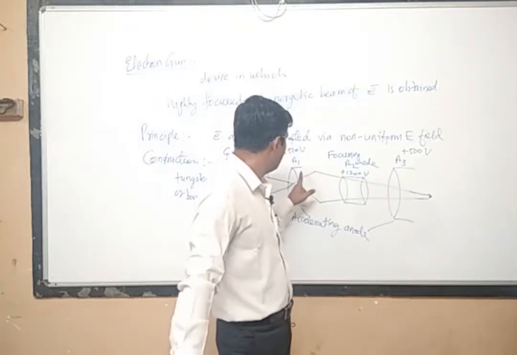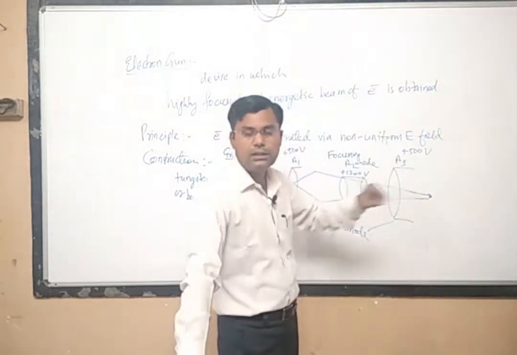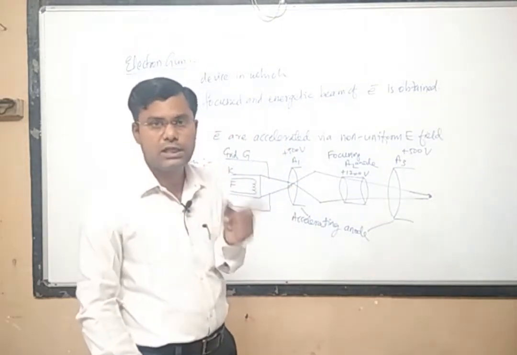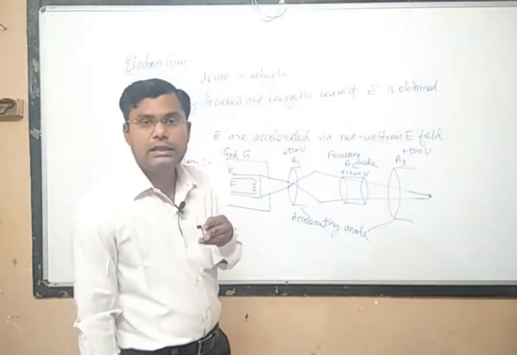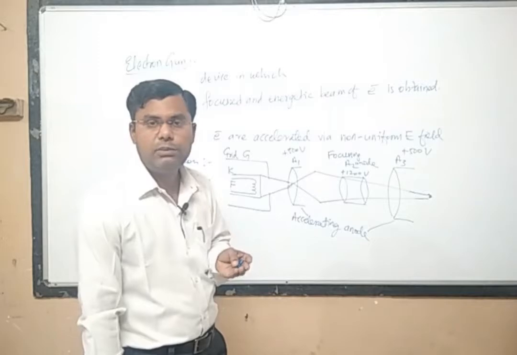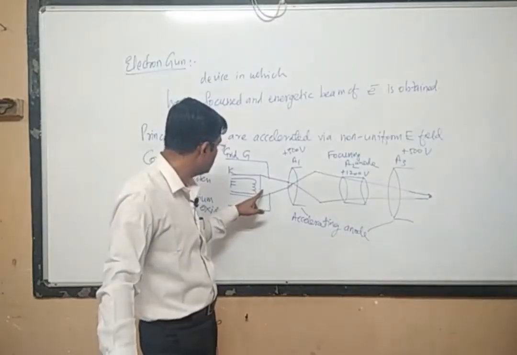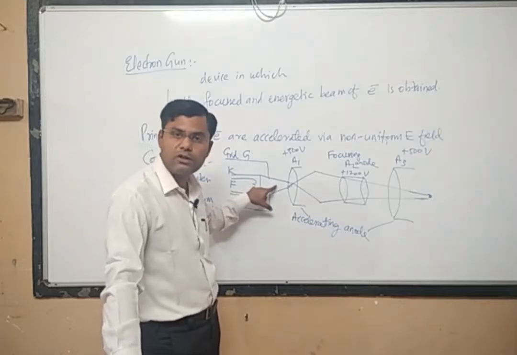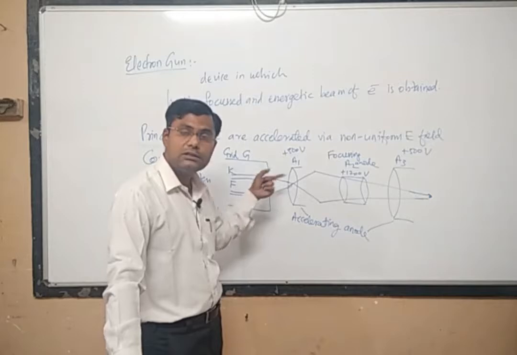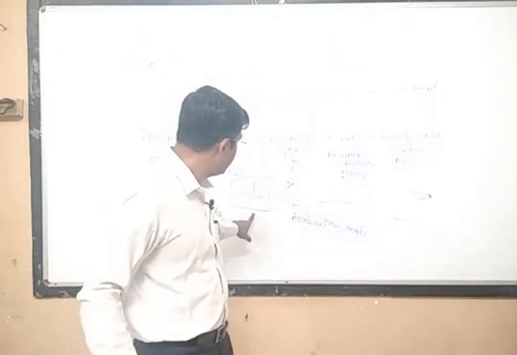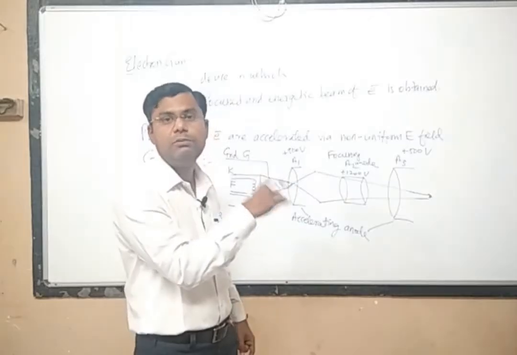If you change the voltages across accelerating anode A1 and accelerating anode A3, the sharpness of the electron beam will be changed. On which factor will the intensity depend? Intensity will depend on the number of electrons generated. Who generates the electrons? The cathode. And who controls the number of electrons? The control grid G. So if you change the grid potential, the intensity of the focused beam will be changed.